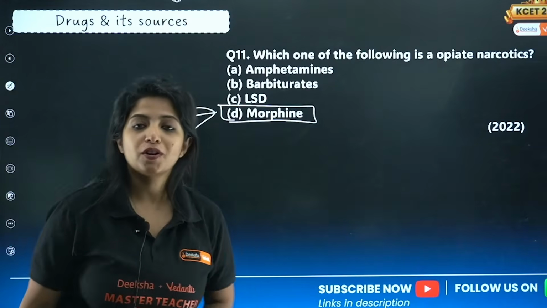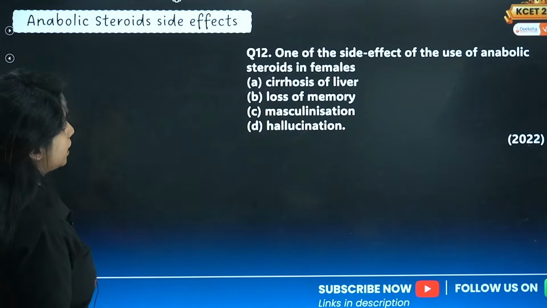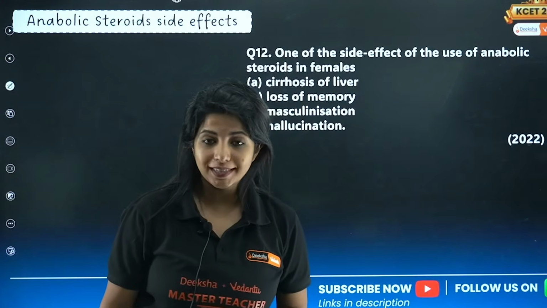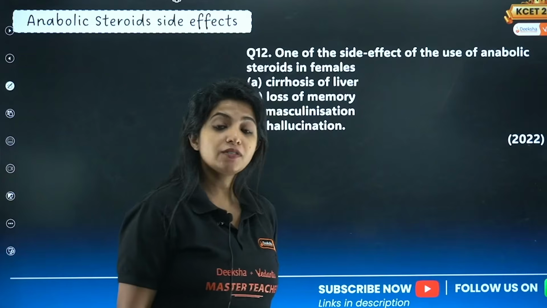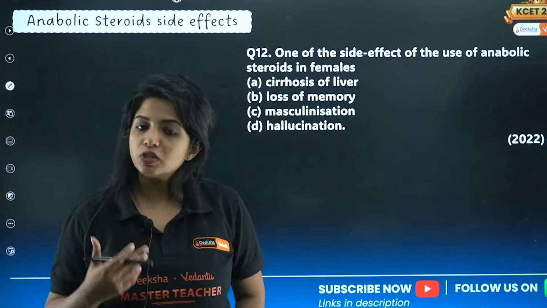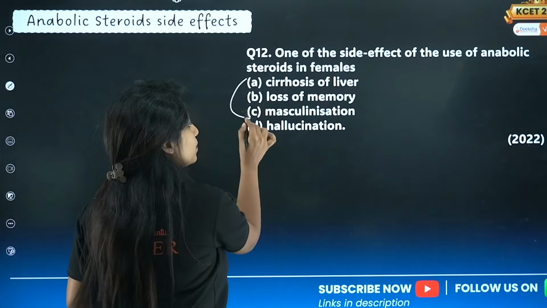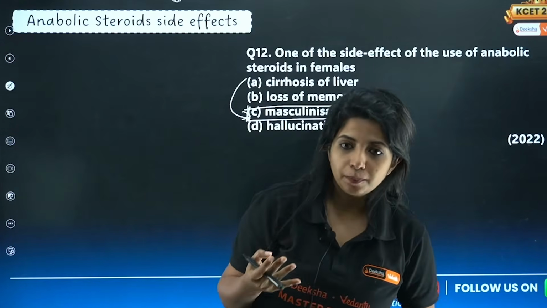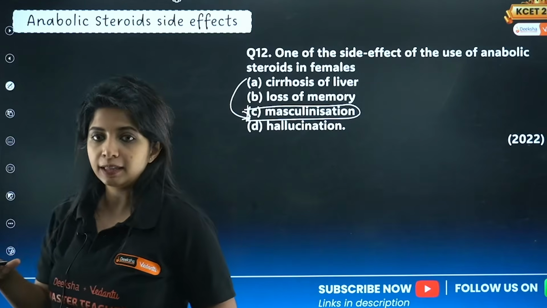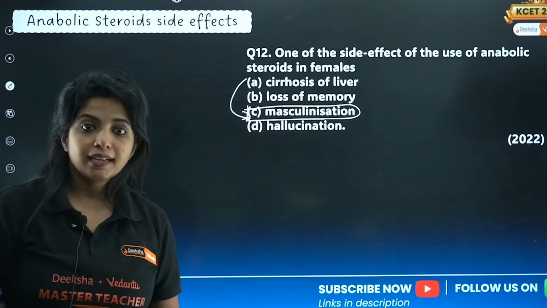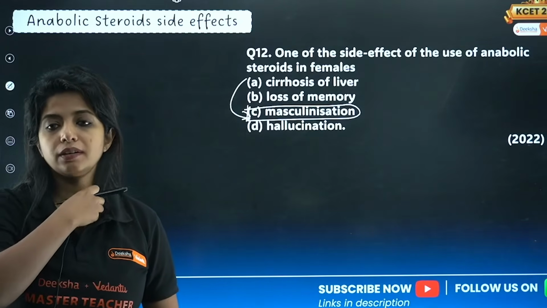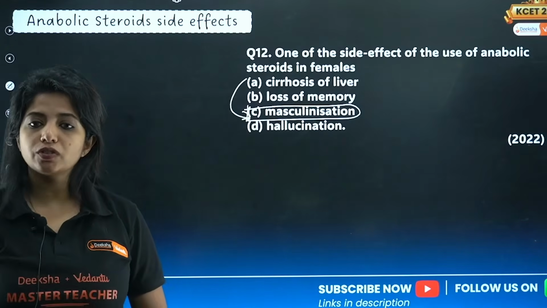Going ahead, one of the side effects of the use of anabolic steroids in females is masculinization. Females usually do not have masculinization, but if you see that, that is the thing. So mood swings, masculinization, period irregularity, acne, all of these features come under the side effects of anabolic steroids in females.